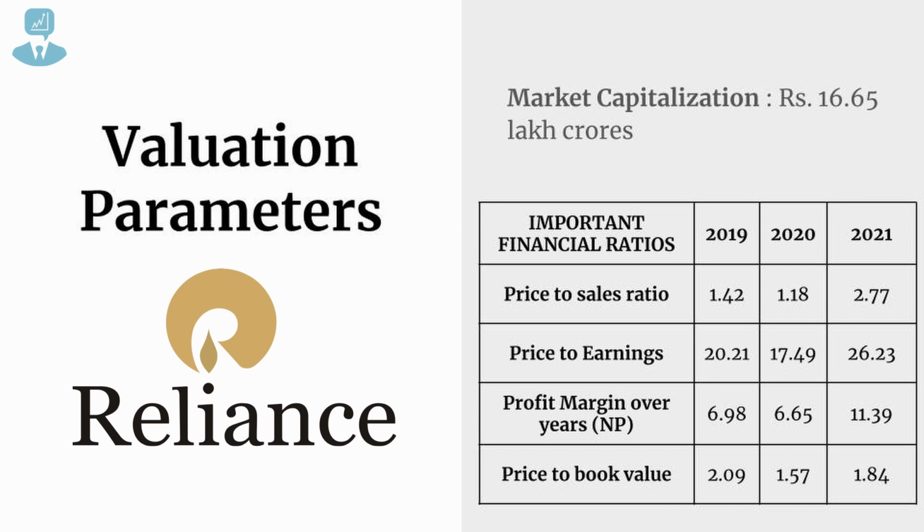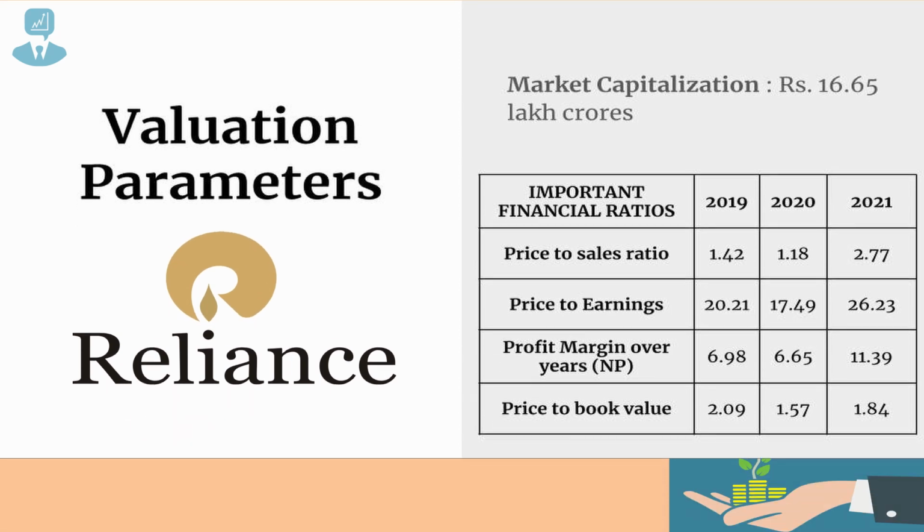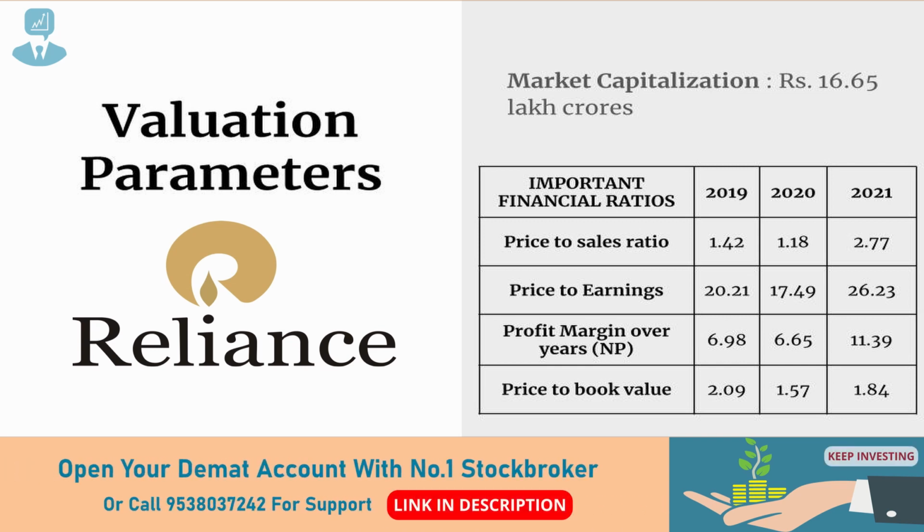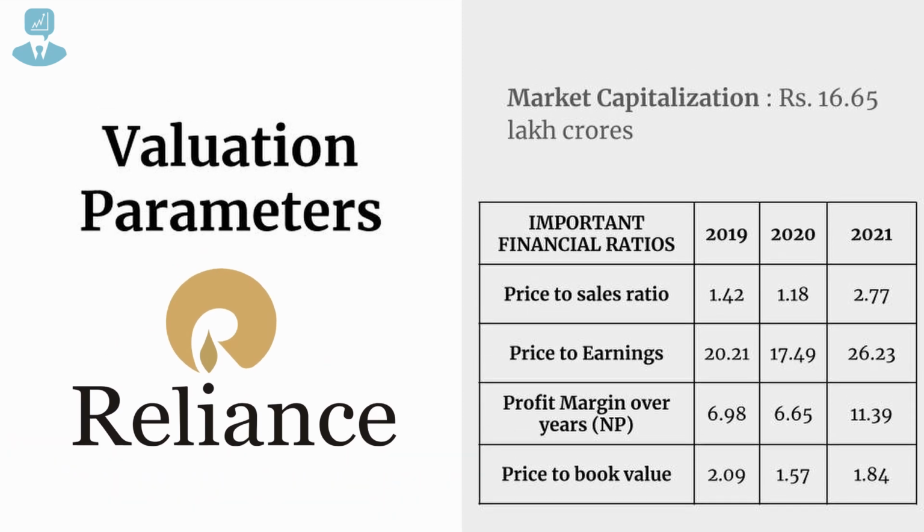It going up too much isn't always a good thing because the company looks to be overpriced, but that is for the trust which has been built by Reliance Industries. The price to earning ratio has also gone up. It was 20.20 in 19, 17.49 in 2020 and 26.23 in 2021.